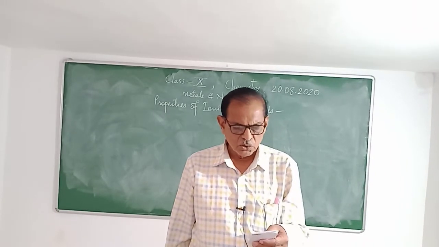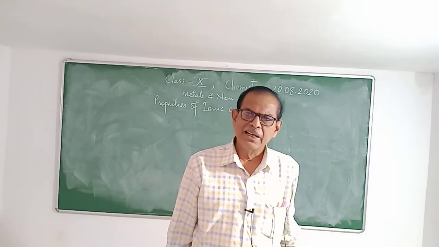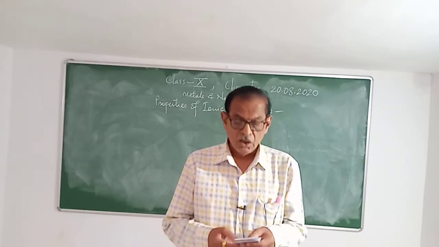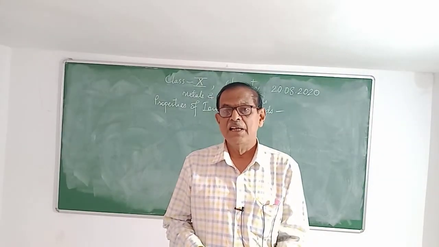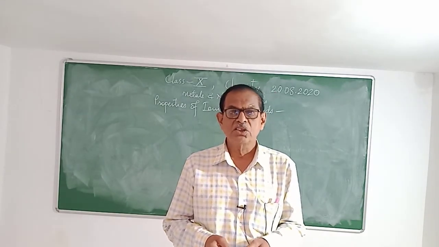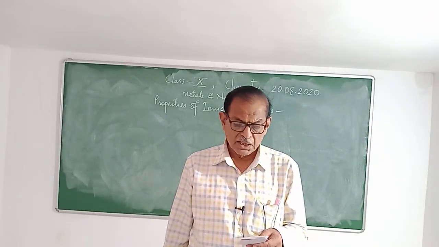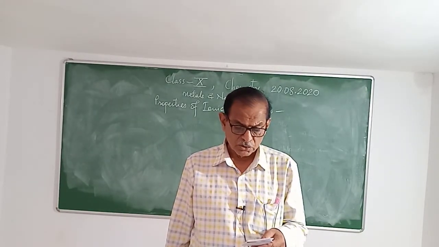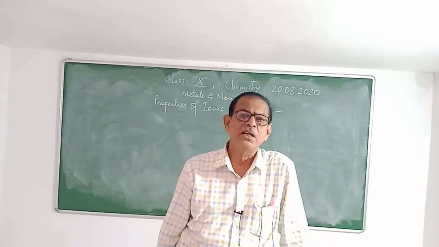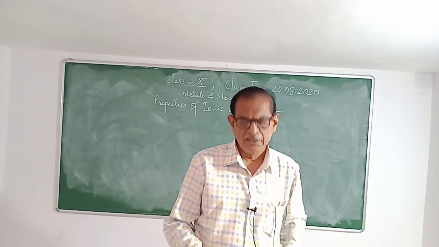CaCl2 has a melting point of 1045 Kelvin, near about 800 degrees Celsius, and a boiling point of 1900 Kelvin, or near about 1600 degrees Celsius. CaO has a melting point of 2850 Kelvin and a boiling point of 3120 Kelvin, which means near about 2900 degrees Celsius.